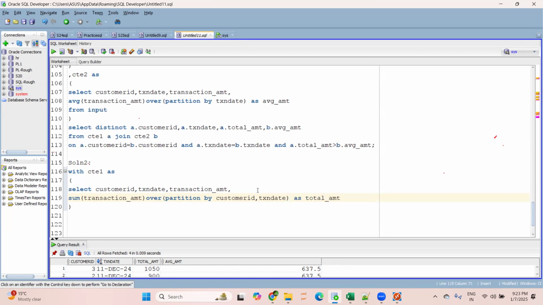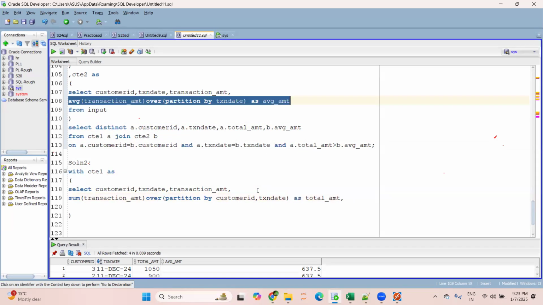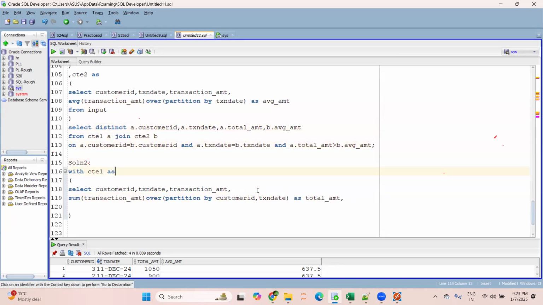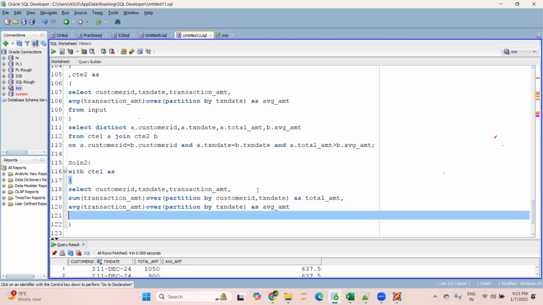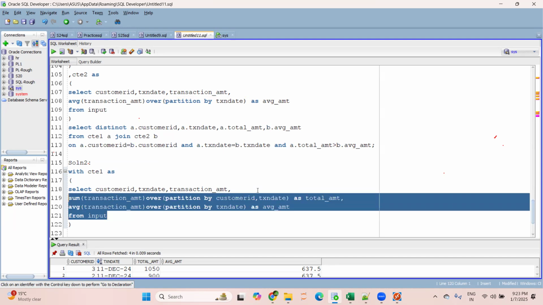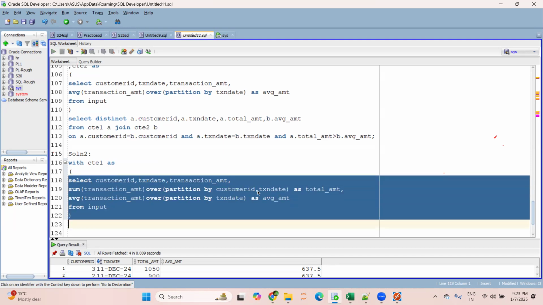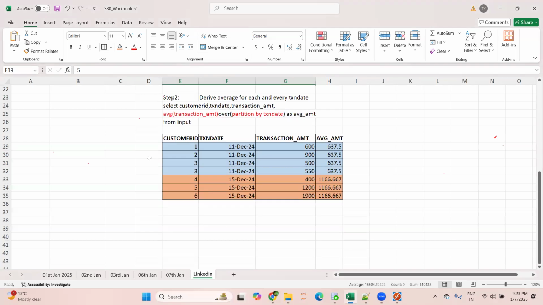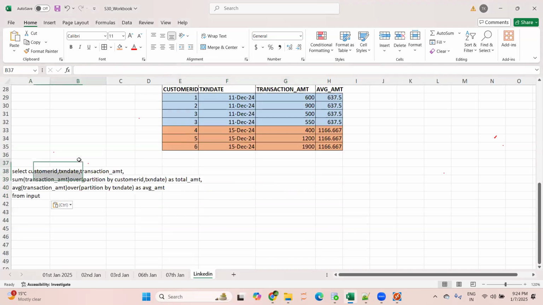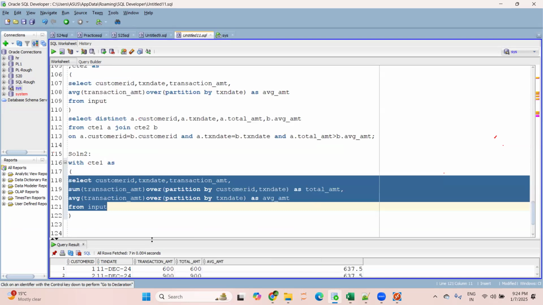Now I will keep this as total amount, and then after this I will derive the average one, which I have written here. Can you explain that once again, the customer partition by? Okay, I will come to that. Just let me write the complete query, from input, and then I will explain it. First of all, let's try to understand this query. This is the query, and this is the output.